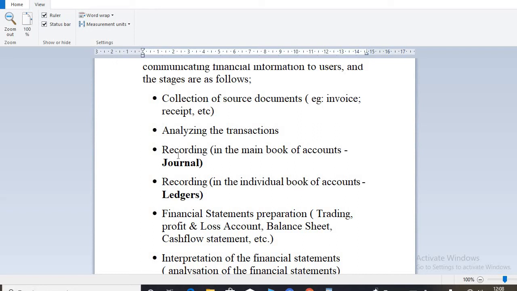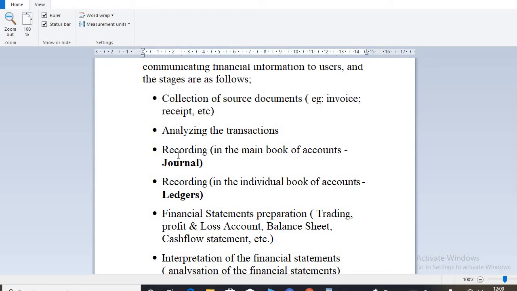At this stage you group the transactions into different categories, and in analyzing them we look at how each affects the business or the accounts in the books of the business.